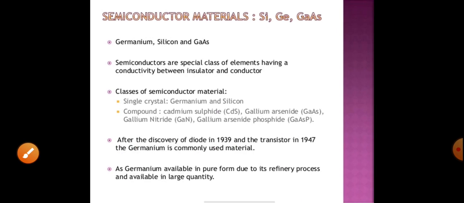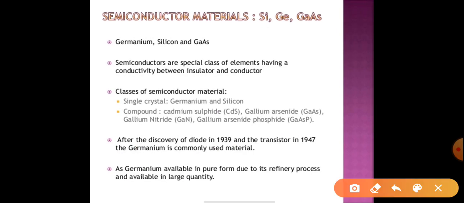We have seen silicon and germanium, which are single crystal materials, germanium only or silicon only. If we use two elements together, the material is called a compound, like gallium arsenide, CdS, GaN, gallium nitride, and GaP, which uses phosphorus.